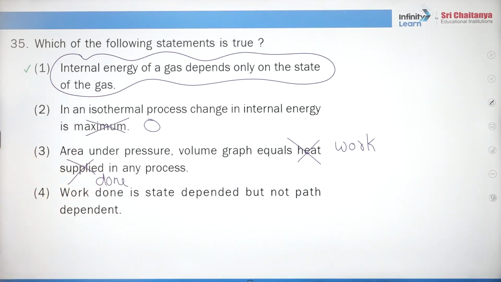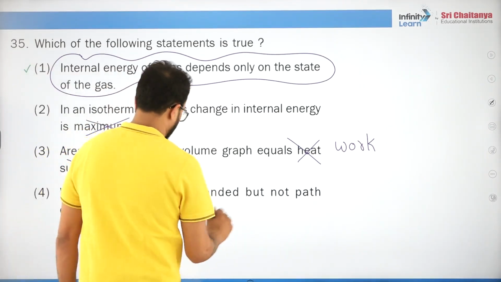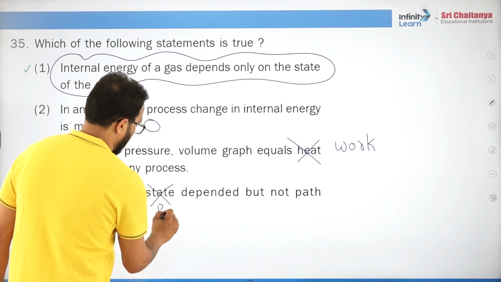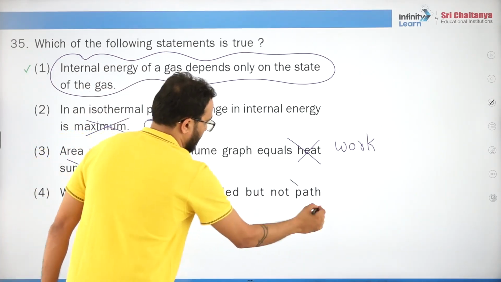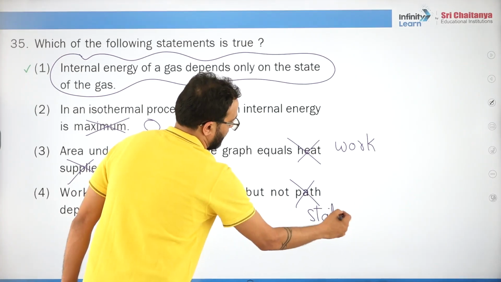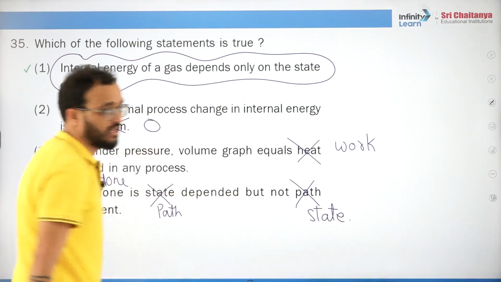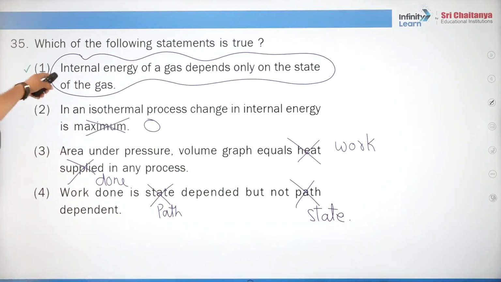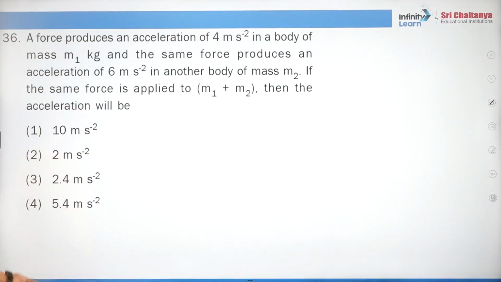Work done is state dependent but not path dependent? Wrong. It is path dependent and not state dependent. Do you understand? So I have corrected the three options. That means this one is right and these three are wrong.